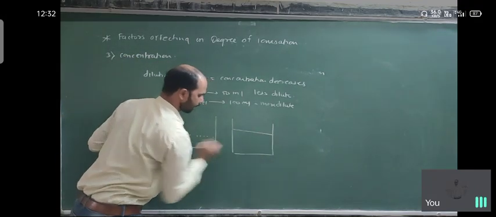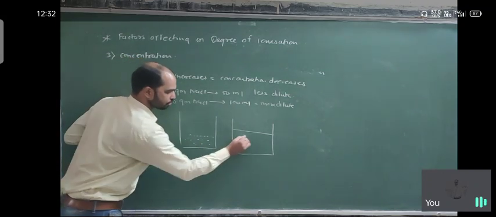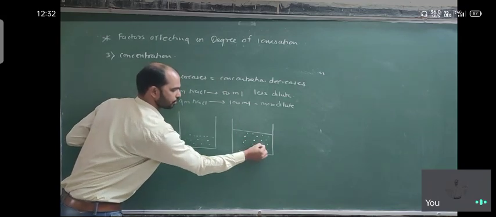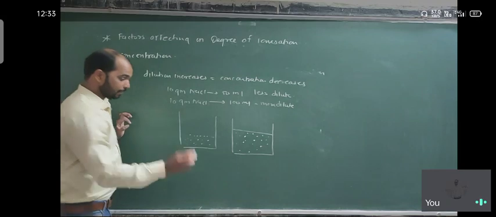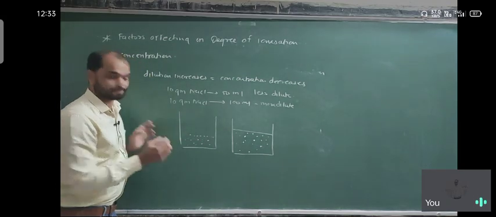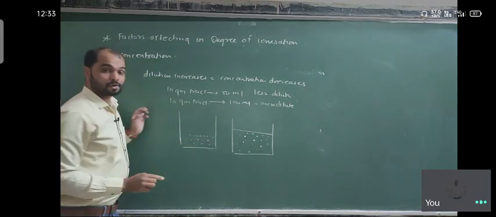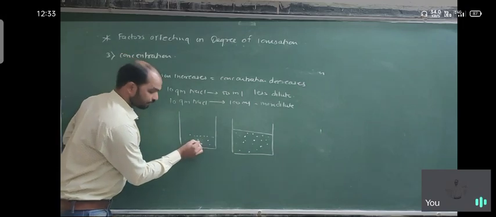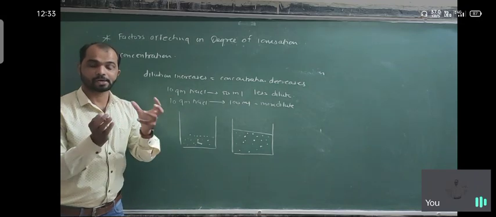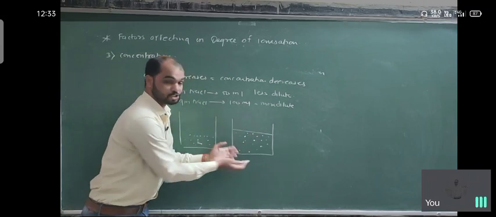Here is the 100 ml. Okay, so the same number of molecules are present here, but the solvent volume is different. That means here the anion and cation are more close together. The attractive force between the cation and anion is more as compared to this one, because of the larger volume here.